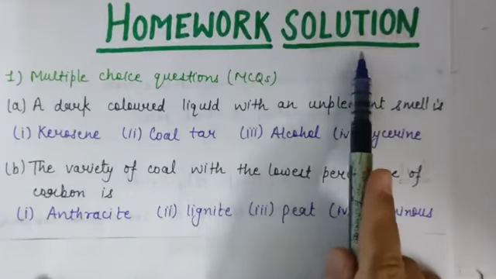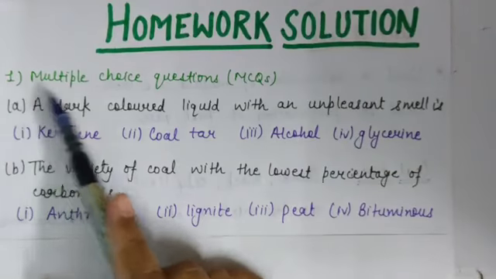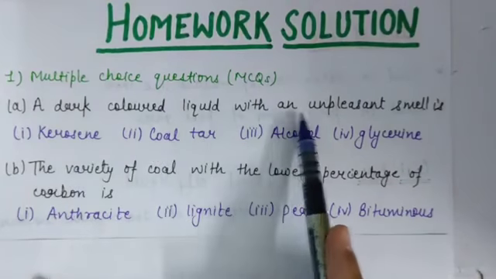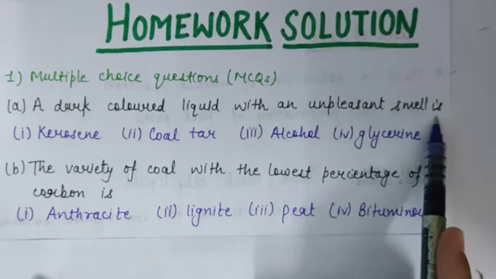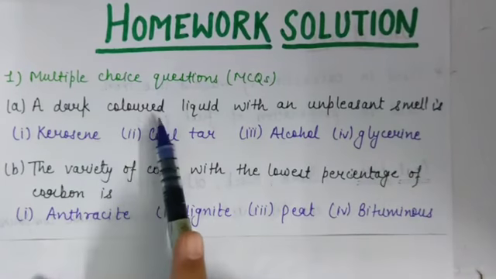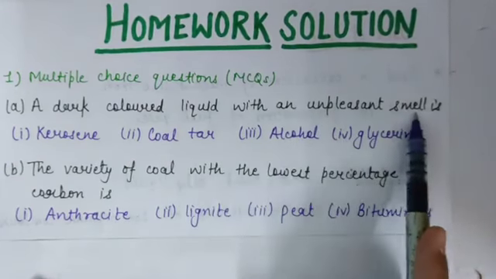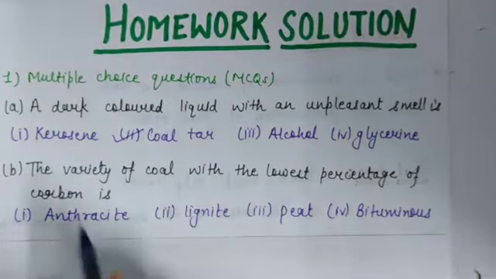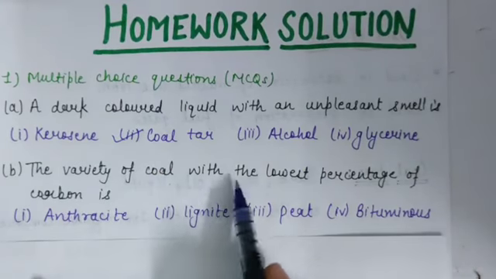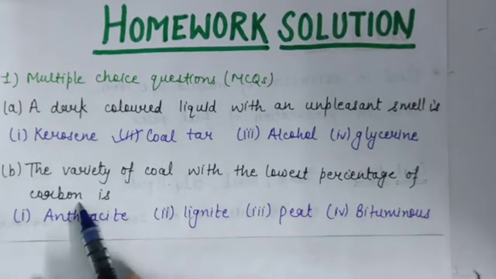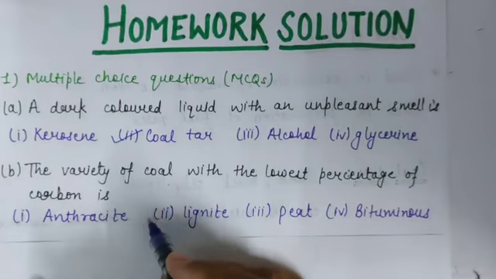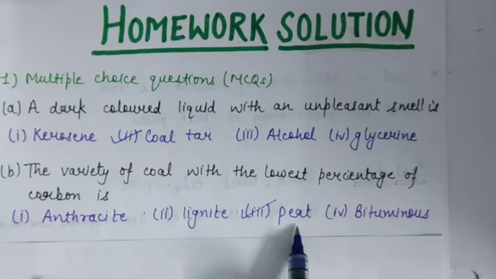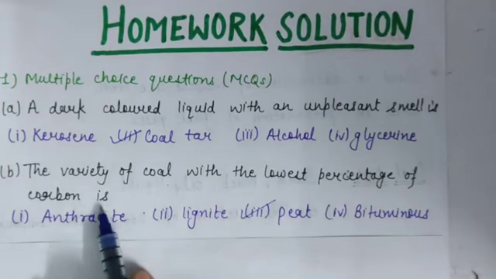Now we will discuss the homework solution of previous lecture. First question was a multiple choice question. A part: a dark colored liquid with an unpleasant smell is coal tar. Answer is coal tar. B part: the variety of coal with the lowest percentage of carbon is. Answer is peat. Okay, peat is a coal which has lowest percentage of carbon.